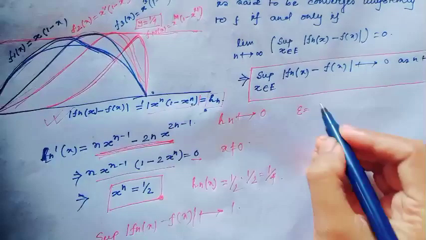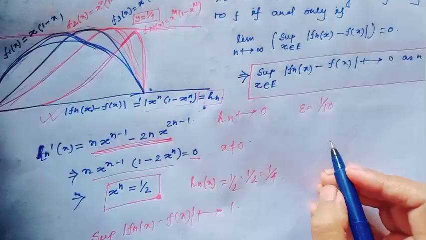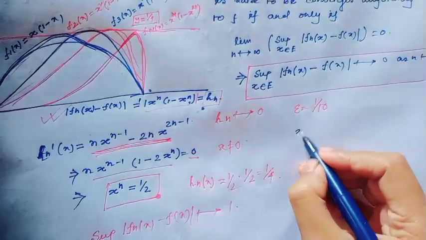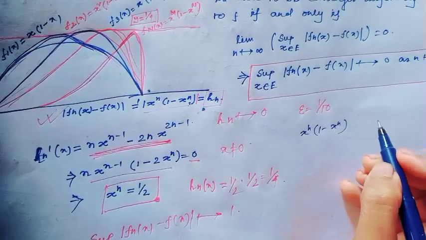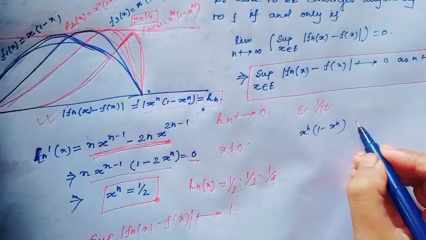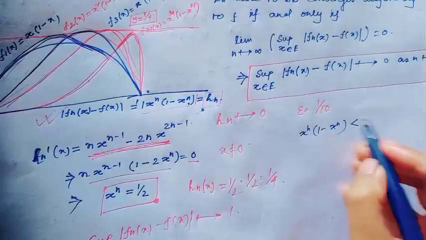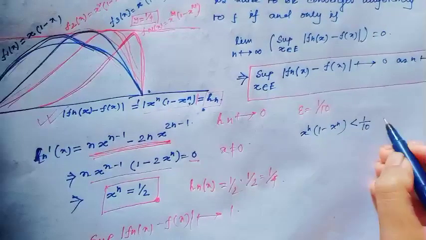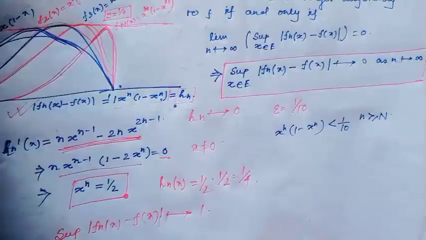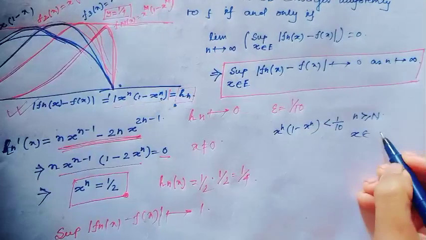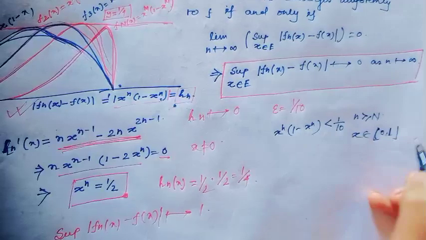If you consider epsilon equal to 1 over 10, then here h_n, meaning x to the power n times (1 minus x to the power n), would be less than epsilon, that is 1 over 10, and this should be true for all n greater than or equal to capital N, and for all x belonging to the closed interval [0, 1].